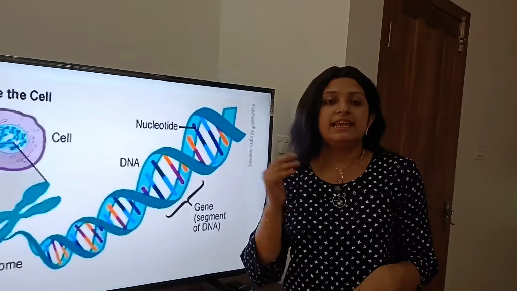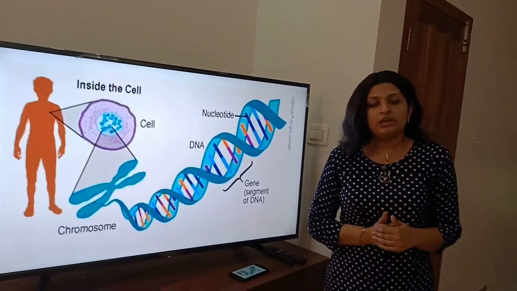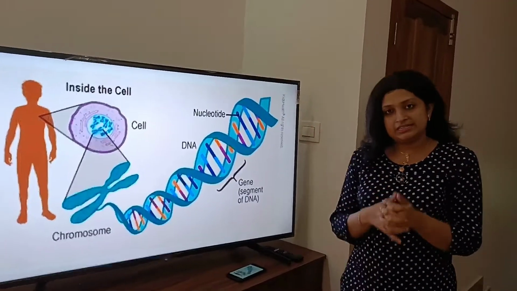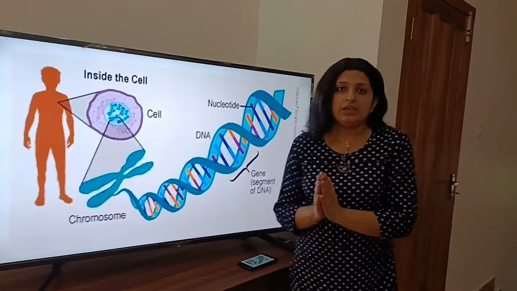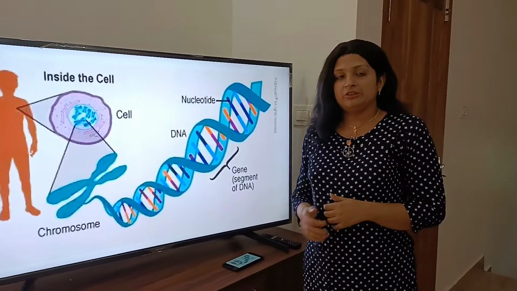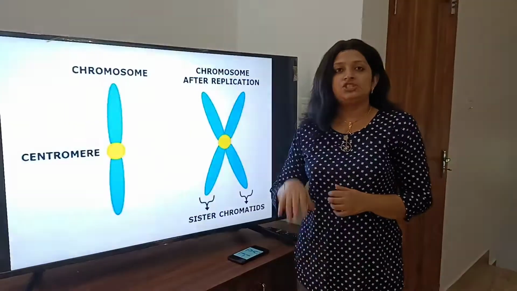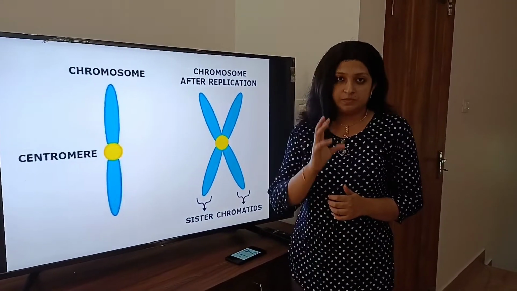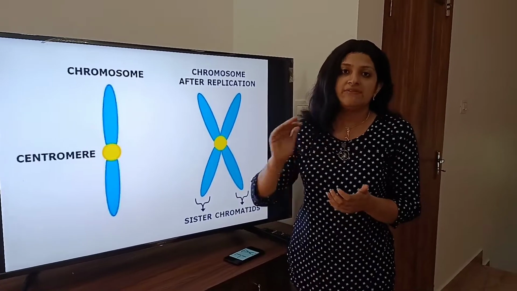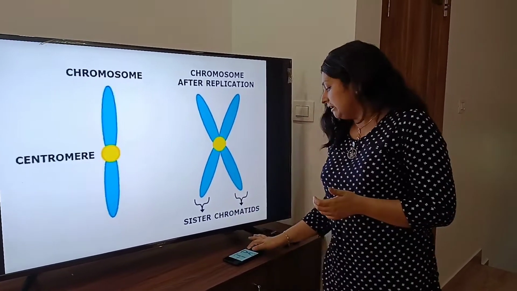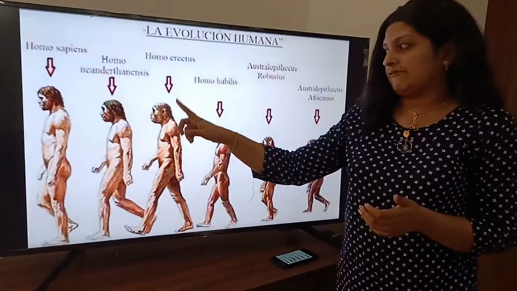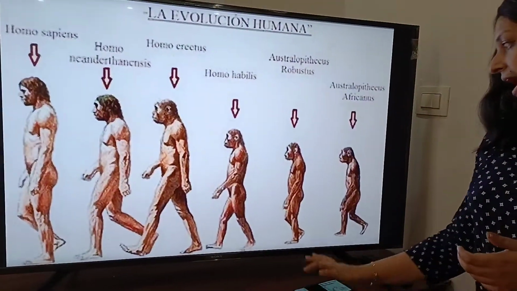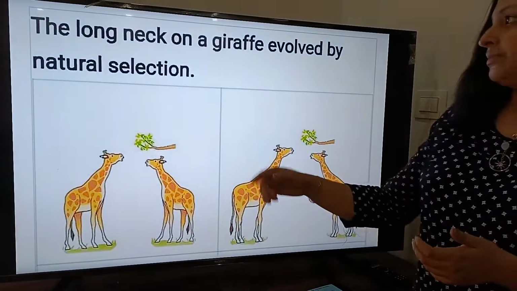Now let us see the next topic, evolution. As heredity and evolution are interconnected, we have to understand what we mean by evolution. Evolution is a change in the characteristics of a species over several generations. It is an irreversible process. So this is an example of evolution, the evolution of man. Another example is this one.